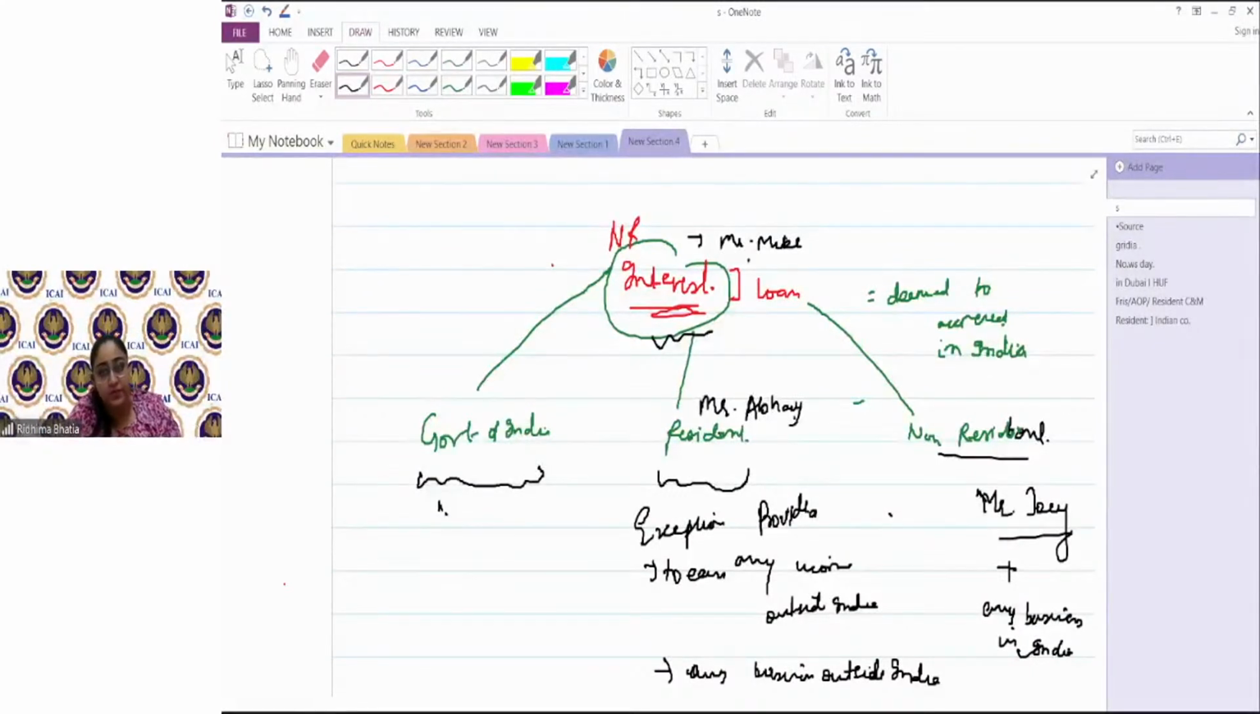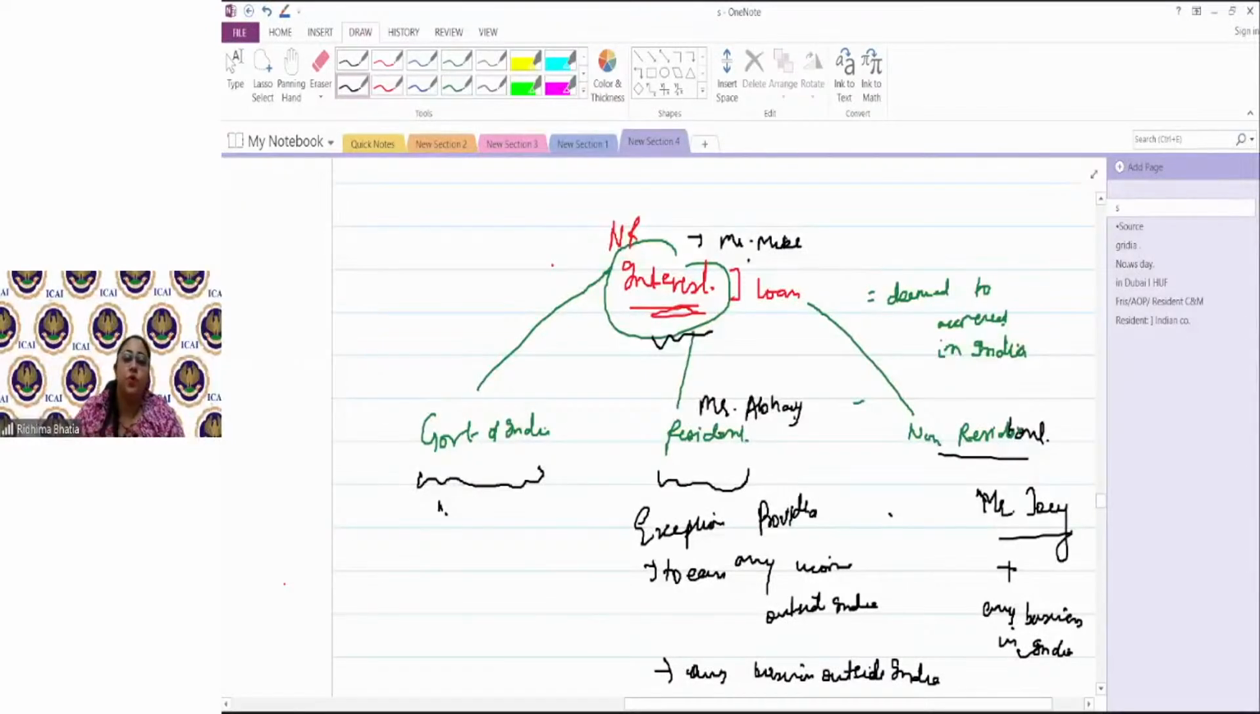Now, if Mr. Mike gave money to Mr. Joey and Mr. Joey invested it in Indian shares, whether the interest which Mike would be getting would be taxable as income deemed to accrue or arise in India? The answer is no. Because between two non-residents, when a loan is being exchanged for which the person is getting interest income, the loan should be used for business purposes in India. For business purposes in India, only then would the interest be taxable in the hands of the other non-resident.